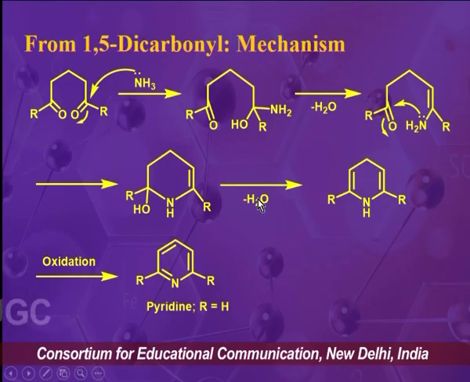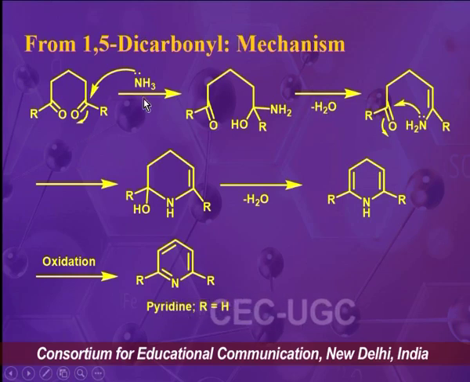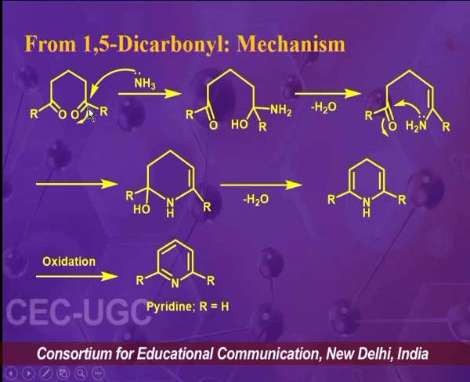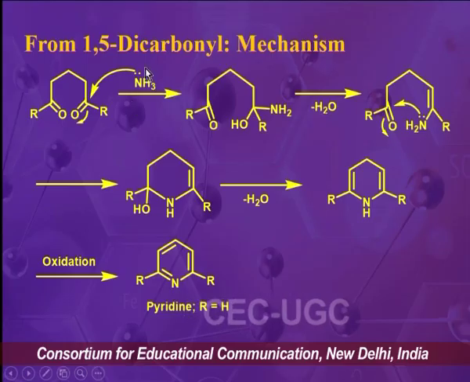The mechanism of this reaction can be understood like this: we have the 1,5-dicarbonyl compound and ammonia. In the 1,5-dicarbonyl compound there is an electrophilic carbon of the carbonyl group, and on this electrophilic carbon there is an attack by the ammonia nucleophile.